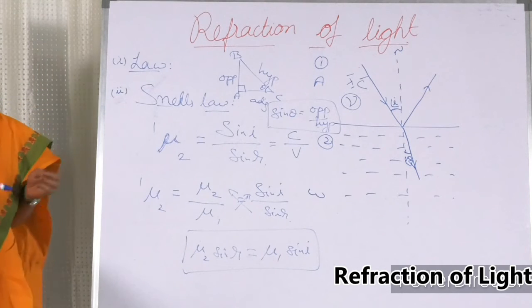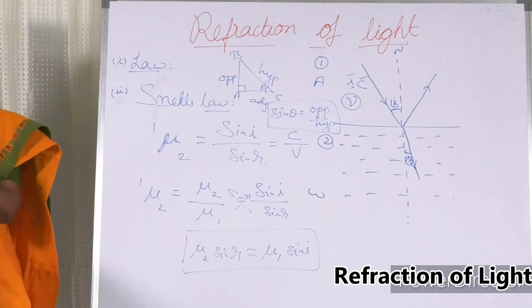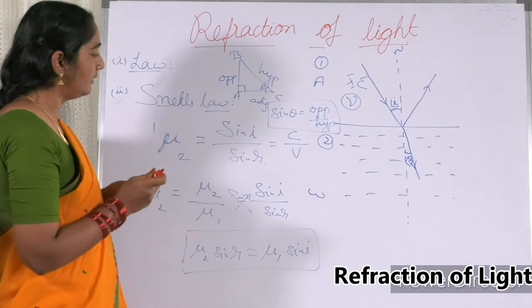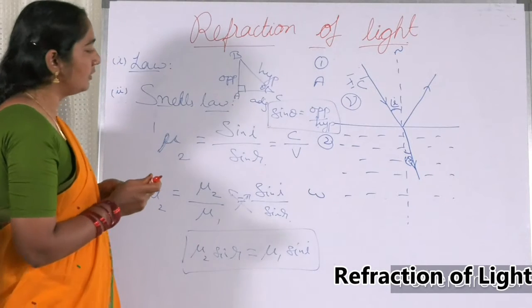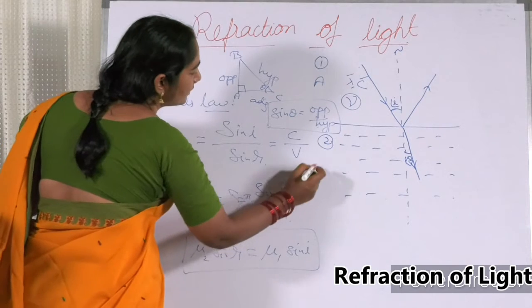My dear friends, that is a standard form. So mu2 sin R is equal to mu1 sin I.